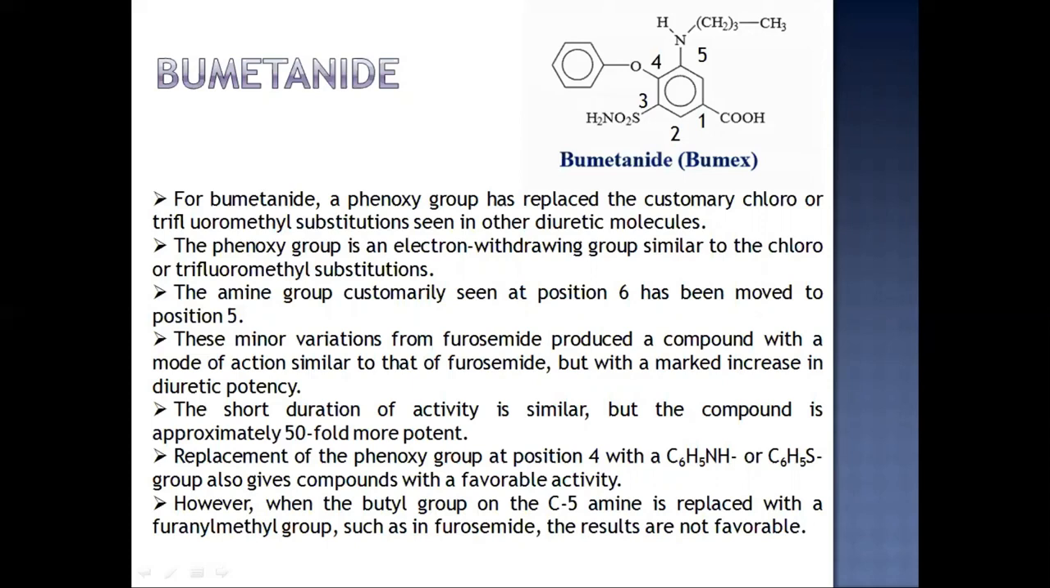Replacement of the phenoxy group at position 4 with benzyl amino or benzyl sulfide group also gives compound with a favorable activity. However, when the butyl group on the carbon 5 amine is replaced with a furanyl methyl group, such as in furosemide, the results are not favorable.